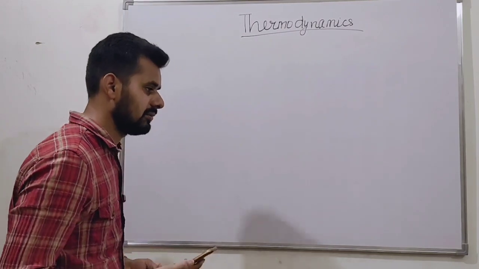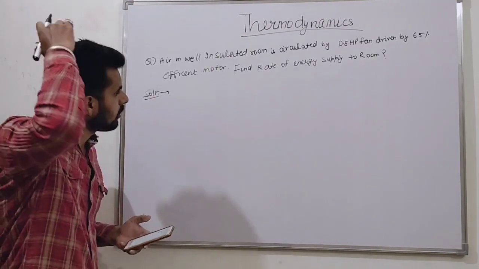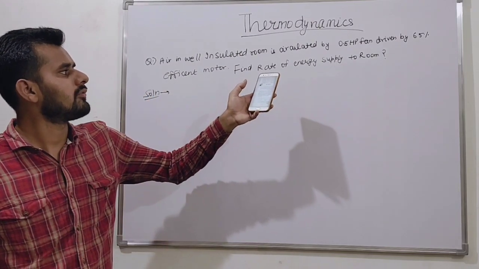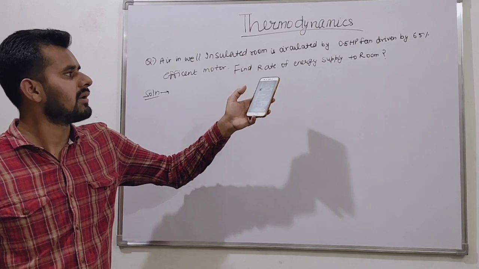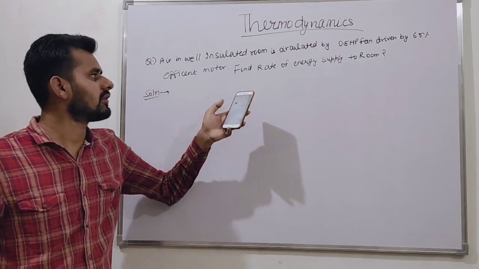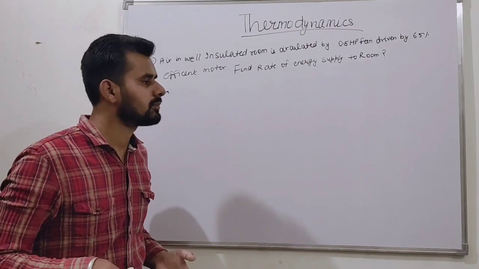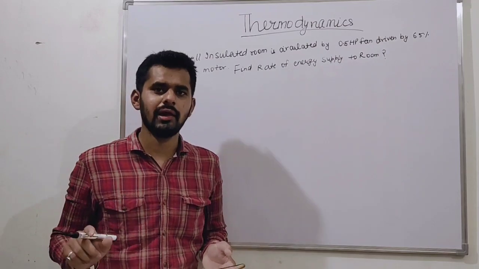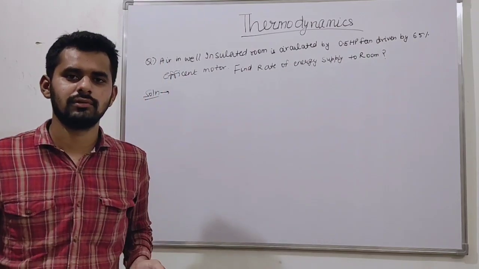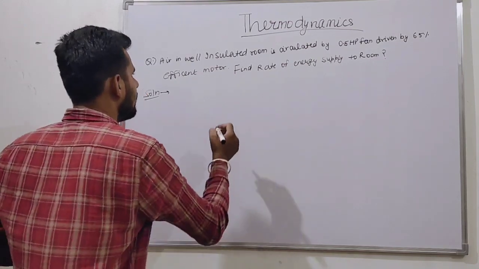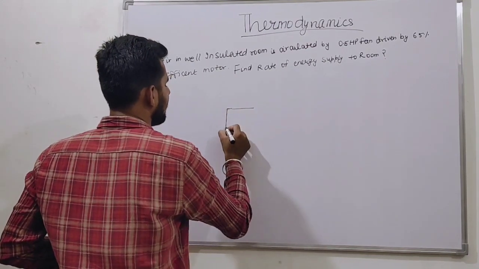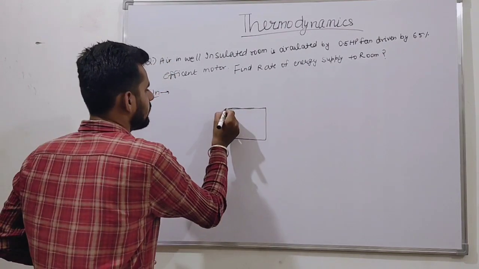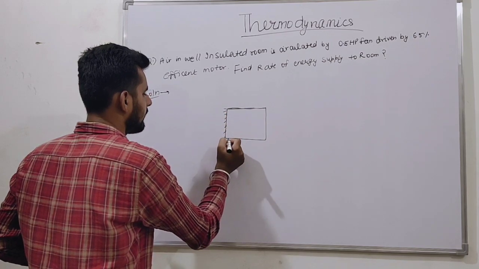Friends, this is a problem for you. Air in a well insulated room is circulated by a 0.85 horsepower fan driven by a 60% efficient motor. Find the rate of energy supplied to the room. This is a very basic problem. Just pause the screen here and try to solve this. I am explaining this. So, air in a well insulated room. This is our insulated room. We can insulate it like that.